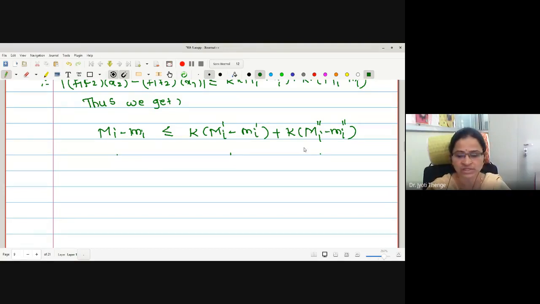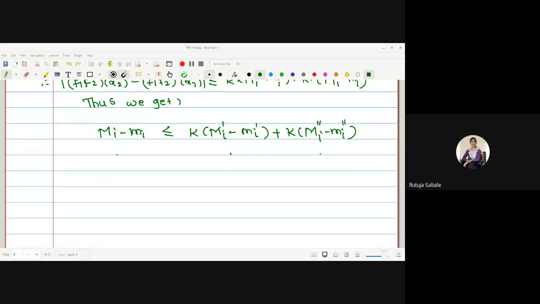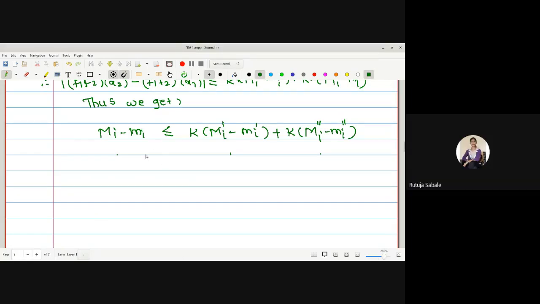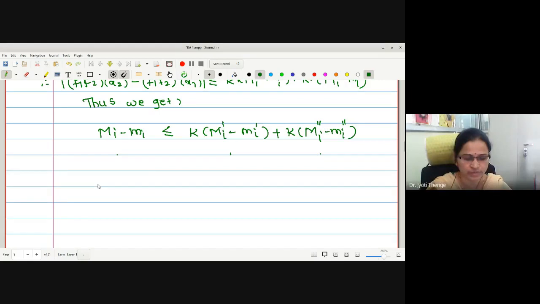Now, once we obtain the relation between the bounds, we know the next process. Can anyone tell me what's the next process? In addition and in the subtraction, what have we done? Once we obtain the relation between the bounds, we have to convert those bounds to sums, upper sums and lower sums. For that, what should be the process? What step should I follow? Summation, taking summation. First you multiply by delta xi and then take the summation, right? So shall I do this process?